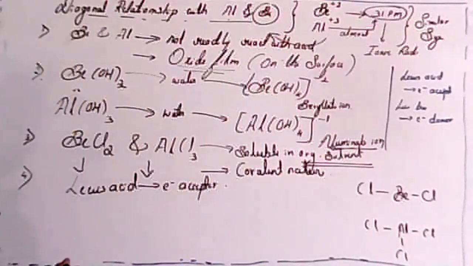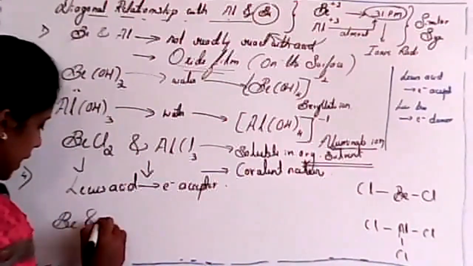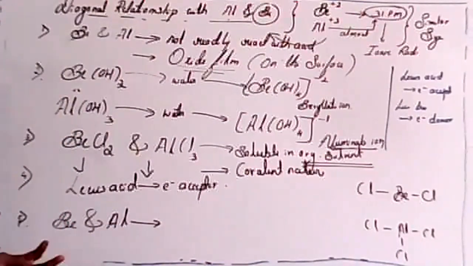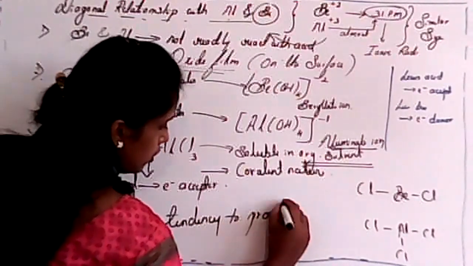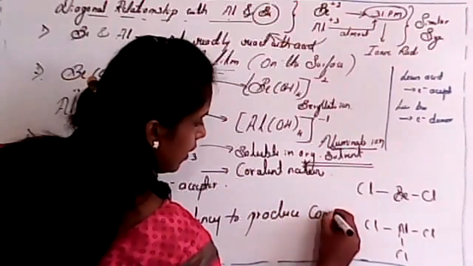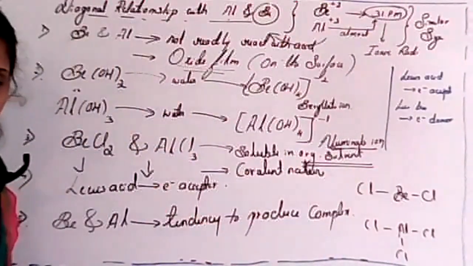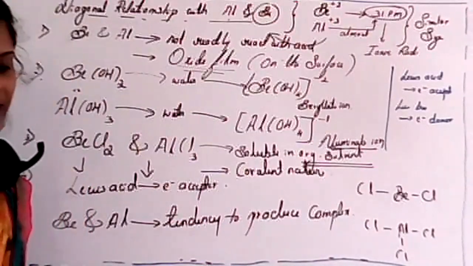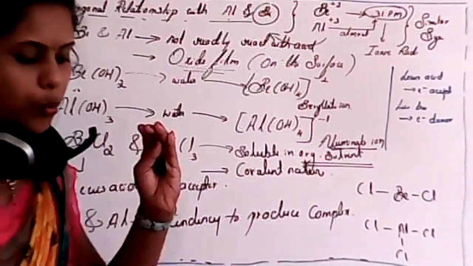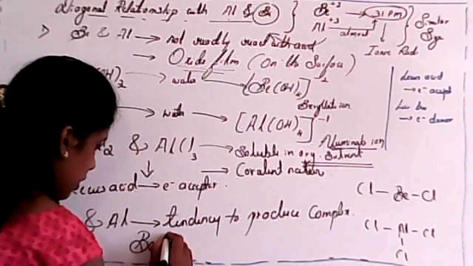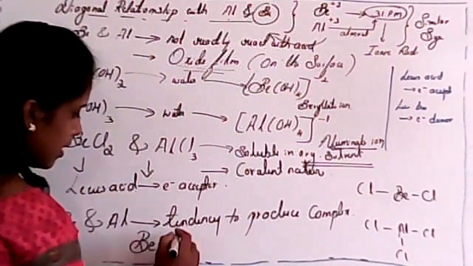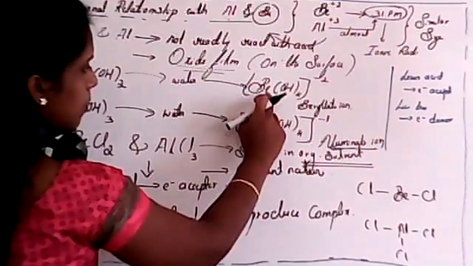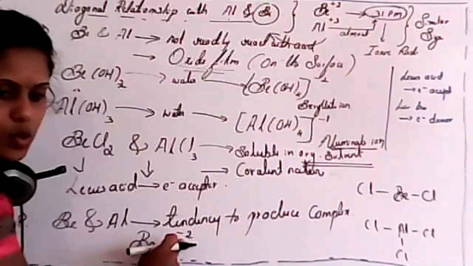So next one, the fifth point is both beryllium and aluminum have the tendency to produce complex. I already told you about complex, isn't it? If we write it in a coordination entity, it will be in a complex form. Whenever we consider beryllium with fluorine, see the structure, student. Beryllium has a tetrafluoride state with a -2 oxidation state, beryllium fluoride with -2 oxidation state.